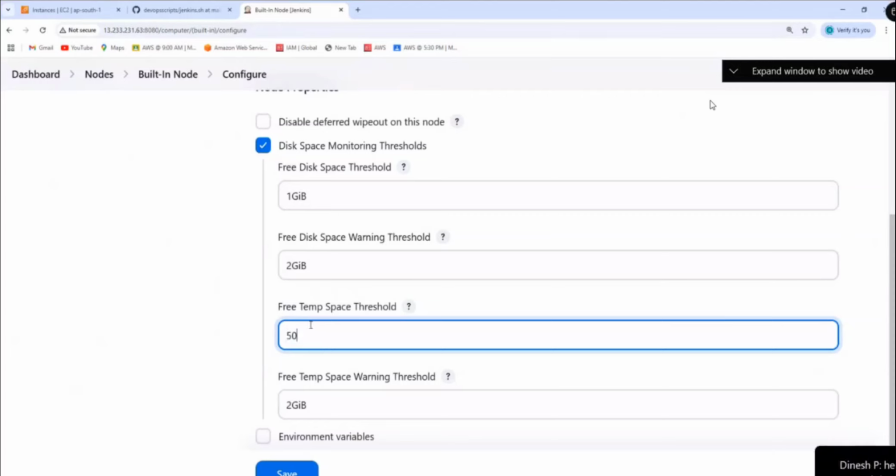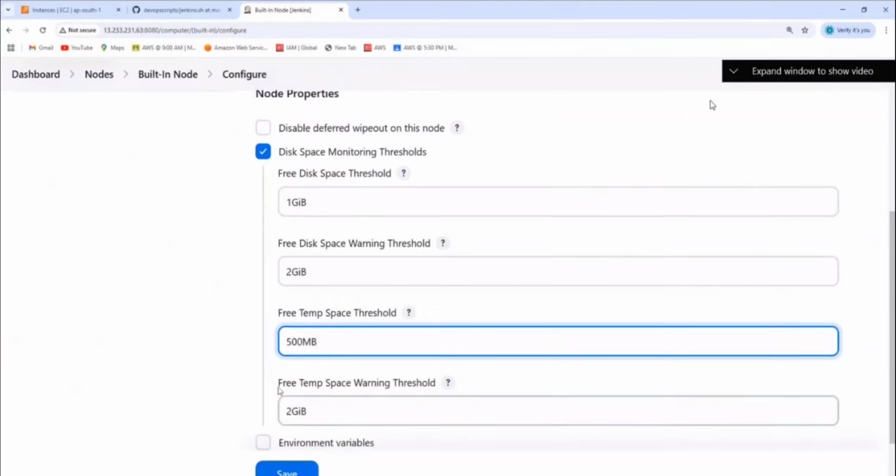Here, put 500 MB, and you don't get that error, because the threshold value here is 500 MB. But definitely your C drive will be more than 500 MB, right? For that reason, you don't get that error at all. Write it out again. I'm not saving it, but tell me again here.